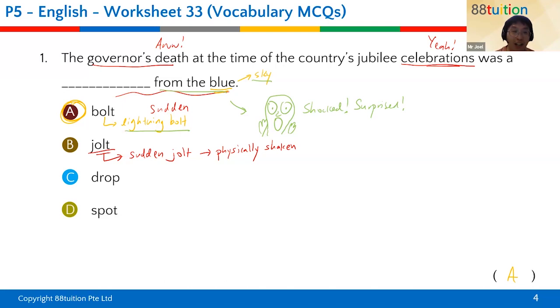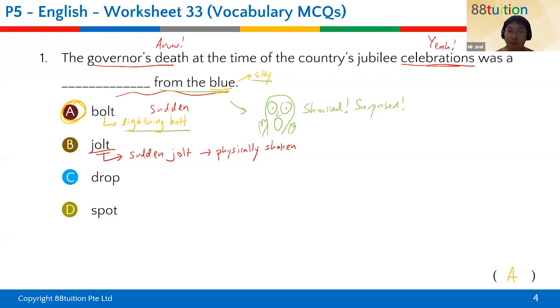I think a lot of you got this one wrong, except Jaden and Si Hui got it correct. It's called bolt from the blue. What bolt are we talking about? A lightning bolt from a blue sky, and that means very shocked, very surprised because the sky is blue. You won't expect a lightning bolt to suddenly come. If I tell you there was a storm with thunder and lightning in the sky, then it makes sense that you might get shocked by a lightning bolt. But over here, clear blue sky, suddenly a lightning bolt hits you. You know it's very surprising, and you probably offended some lightning god like Zeus or something.